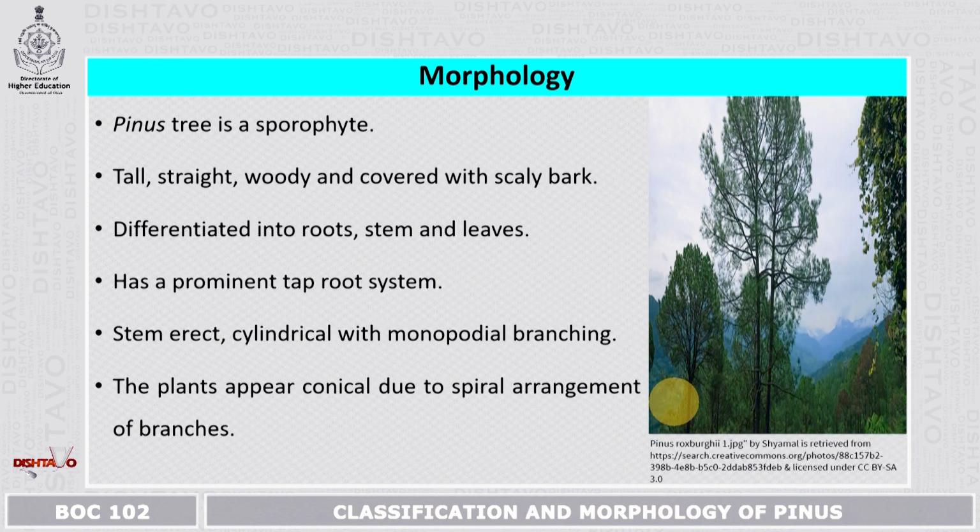The Pinus tree is a sporophyte. It is tall, straight, woody and covered with scaly bark. You can see here in the picture, it is a tall plant which is woody and it is covered with a scaly bark. It is differentiated into roots, stem and leaves. It has a prominent taproot system and the stem is cylindrical, with monopodial branching. There is no branching as such, so there is single branching. The plants appear conical in shape because of the spiral arrangement of the branches.